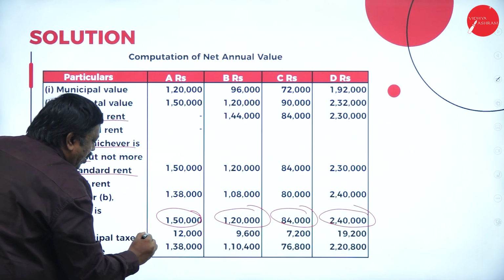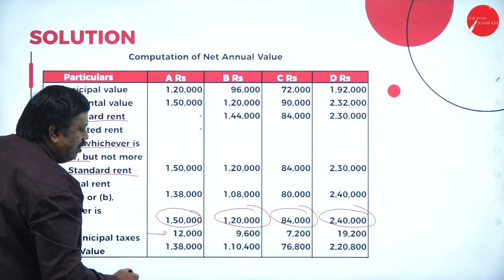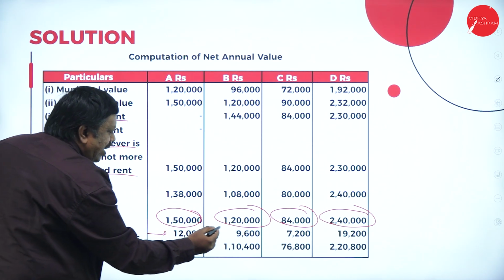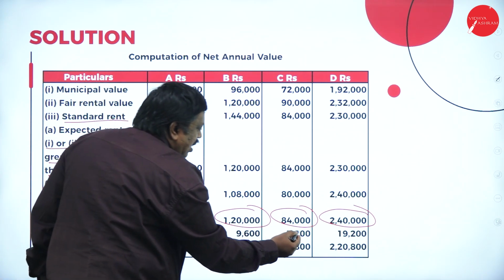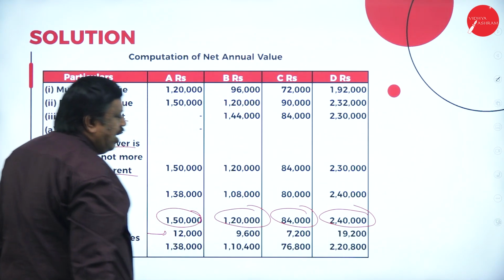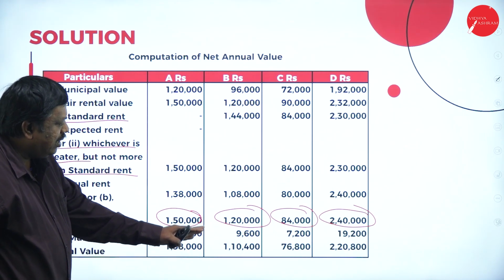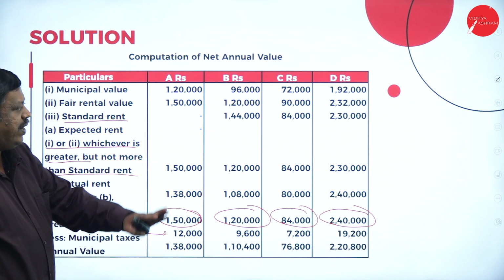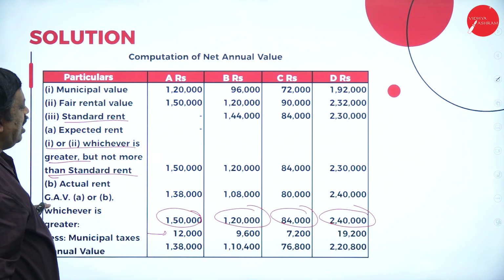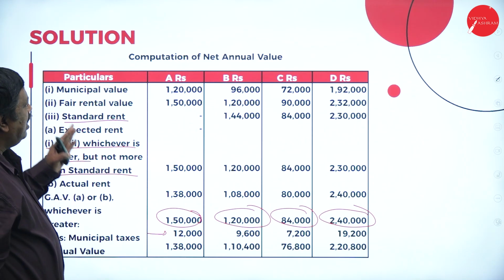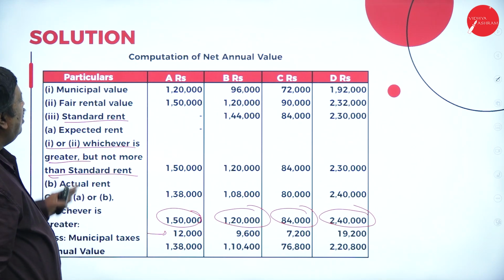And here, from the gross annual value, municipal taxes will be deducted: 12,000, 9,600, 7,200 and 19,200. So 1,38,000, 1,10,400, 76,800, 2,20,800. This is how we are to calculate the net annual value for the problems.